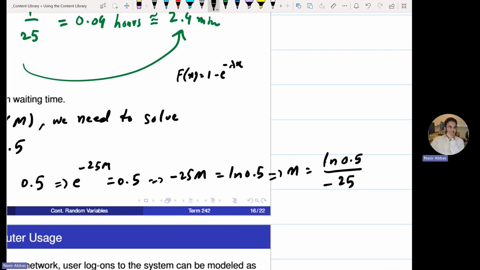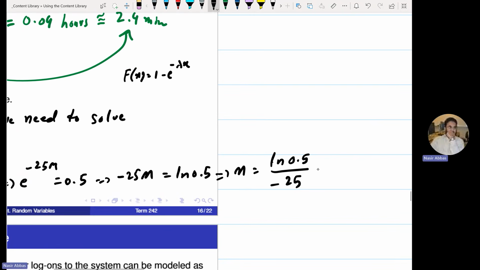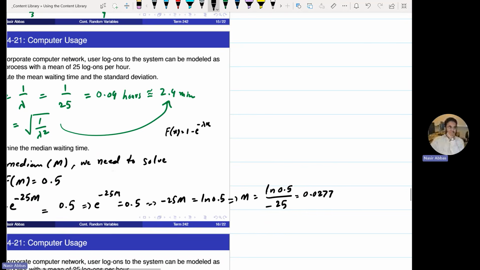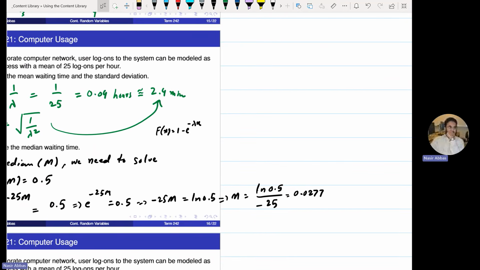And the value is 0.0277. What was the mean? 0.04 up there. And what is the median? Positively skewed or negatively skewed?